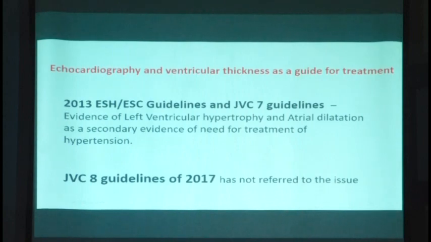But I still consider this a useful guideline. So whenever you have such a controversy, whether the patient requires antihypertensive drug or not, I follow this guideline. I refer the patient for echocardiography, and if the echocardiography shows significant evidence of hypertrophy in the ventricles, then only I would recommend the patient to continue with the treatment.